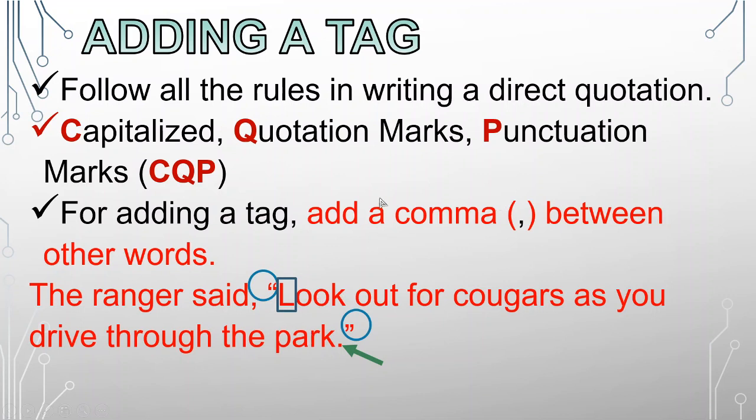Next, adding the comma right now. So for adding a tag, add a comma between other words. So this is your direct quotation. So between the words, the ranger said, and this quotation, there should be a comma, okay? So as you can see here, the comma is correctly placed. So the comma should be found in between the other words, the ranger said, and this direct quotation, okay? So you have two parts right now. So this is the first part, the ranger said, which we call the tag, okay? And we put a comma in between, and the second part will be this direct quotation, okay? So we need to put this comma.